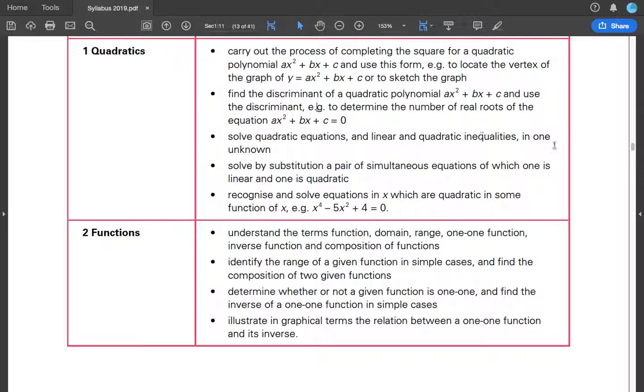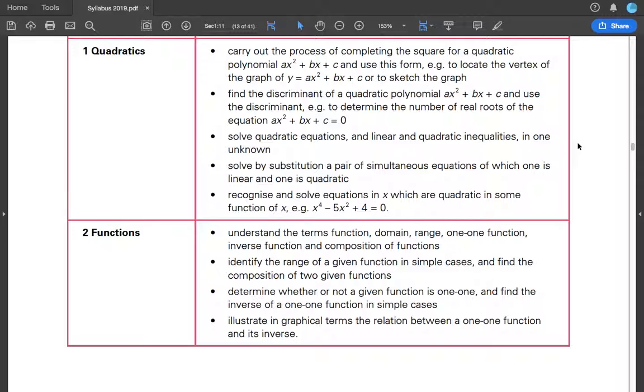Solve quadratic equations and linear and quadratic inequalities in one unknown. So you have one unknown. Linear equations that have one unknown, you must know how to solve. Solve by substitution a pair of simultaneous equations of which one is linear and one is quadratic. So let's say they give you one linear equation, one quadratic equation. You must know how to solve.